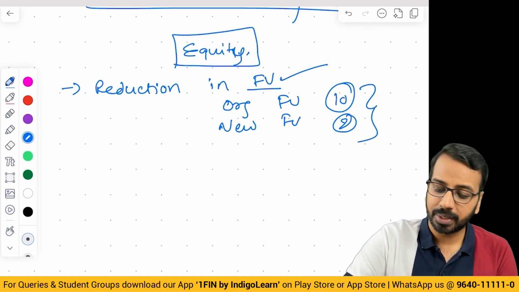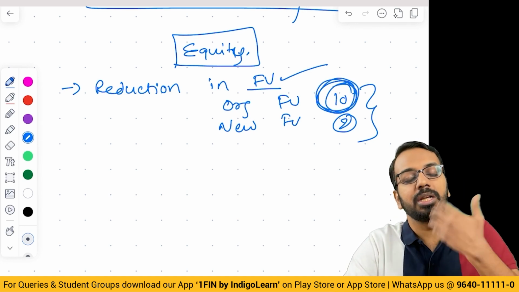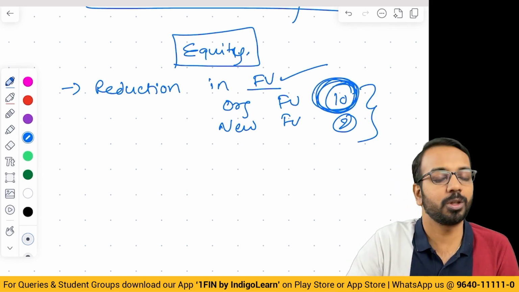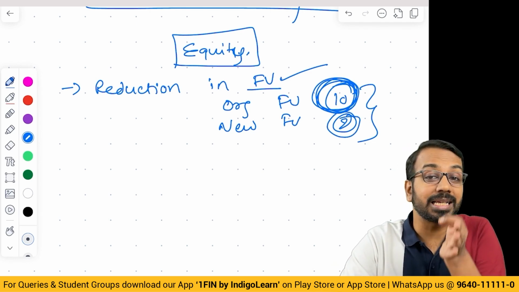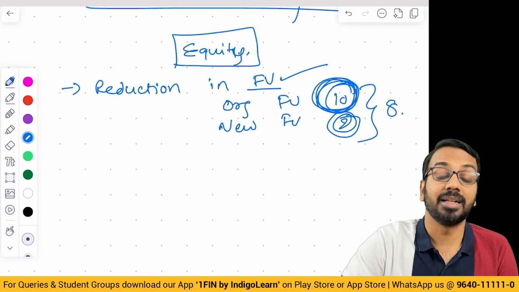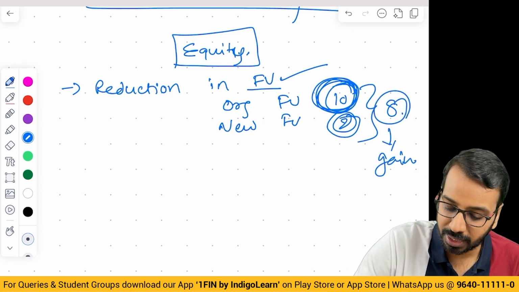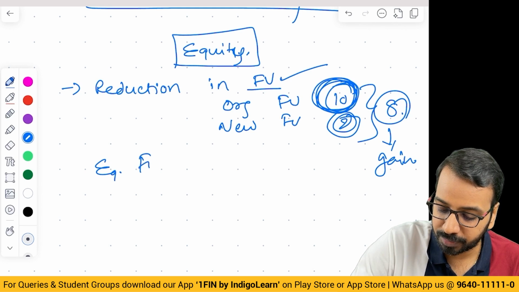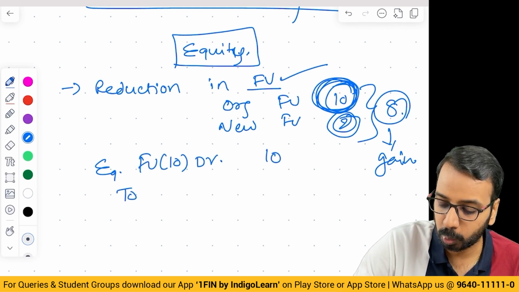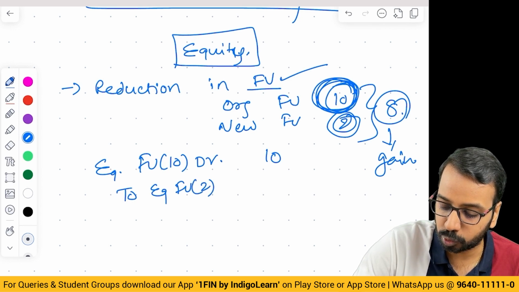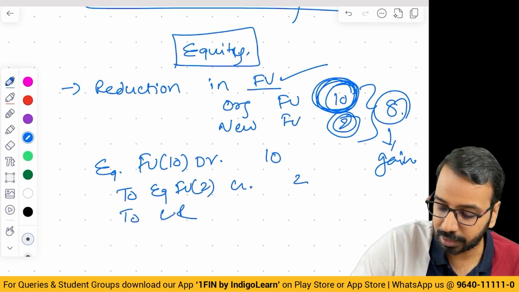What does that mean? Earlier, the company said we had to pay 10. Of course, only when you have money will you pay 10 to the equity holders. Now we are saying we will pay only 2. So equity has reduced by 8. This 8 becomes my gain. So I will say equity face value 10, debit 10; equity face value 2, credit 2; capital reduction 8.